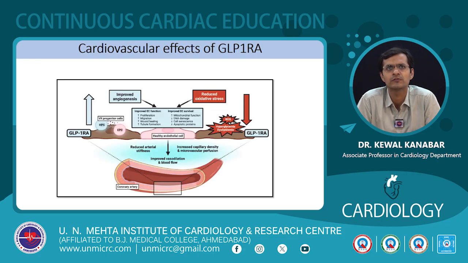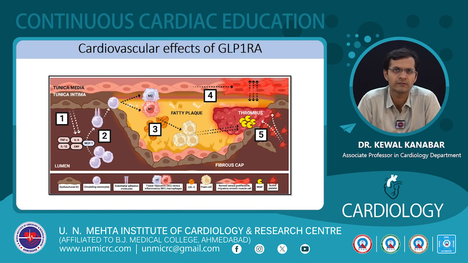Again, this is the chart which shows the same thing, that GLP-1 receptor agonists actually improve the angiogenesis, acting at the HPCs as well as the EPCs, and also reduce the oxidative stress, and therefore it improves the endothelial function and reduces the oxidative stress and the inflammation.